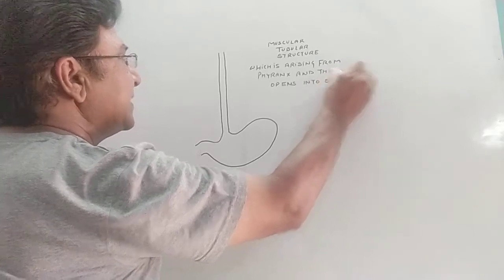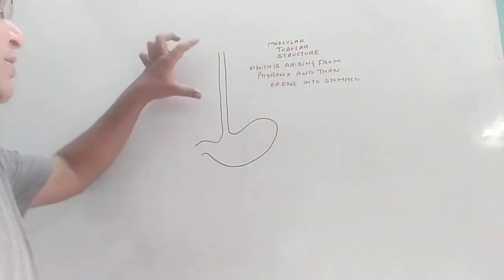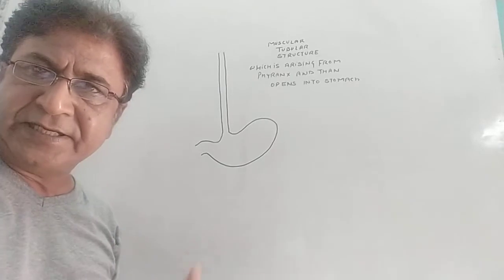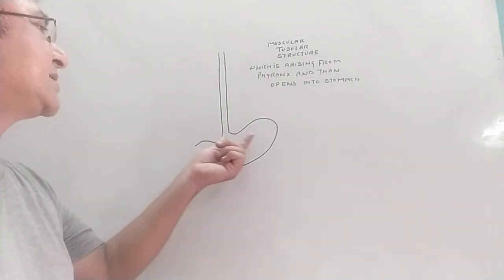So we can say the esophagus is a connection of the oral cavity with the stomach.